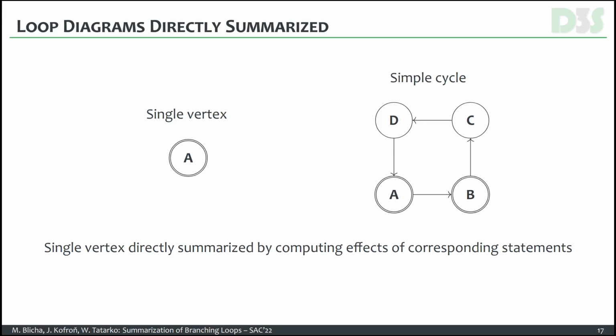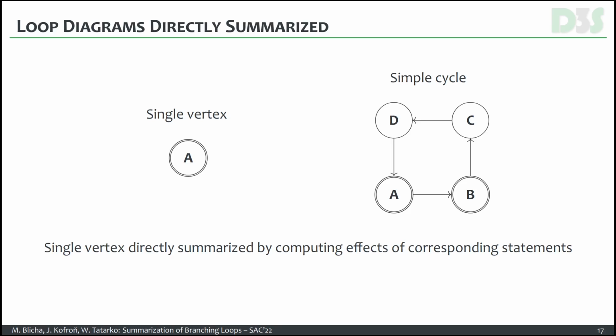The two kinds of loop diagrams that can be directly summarized are, as I already said, a single vertex or a single cycle. A single vertex is a single vertex without any transition, while a simple cycle is a simple cycle without any self-loops or any branching and so on. The summarization of the single vertex is done just by computing the effects of the corresponding statement inside the branch, in this case, inside the branch A.